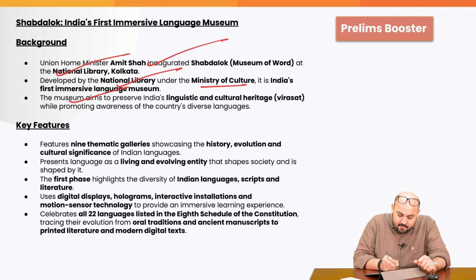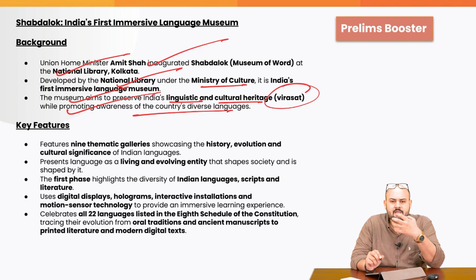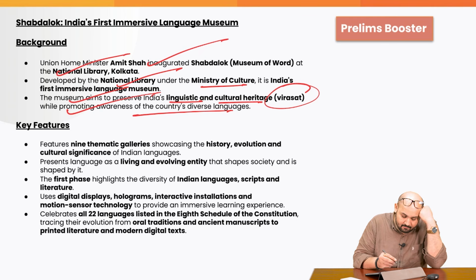The museum aims to preserve India's linguistic and cultural heritage, virasat, while promoting awareness of the country's diverse languages. We all know that India is a country which has multiple thousands of languages. So it's really important to make sure that there is proper safeguard with respect to these languages so that they do not become extinct.